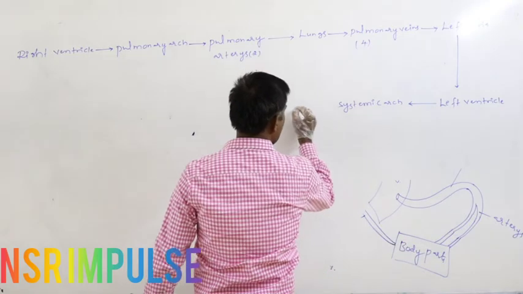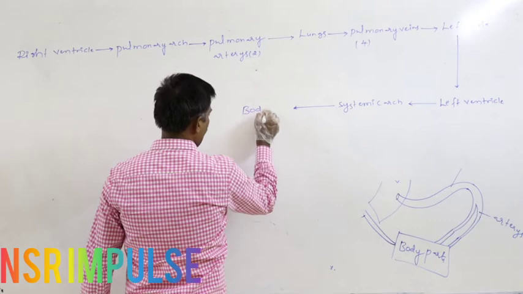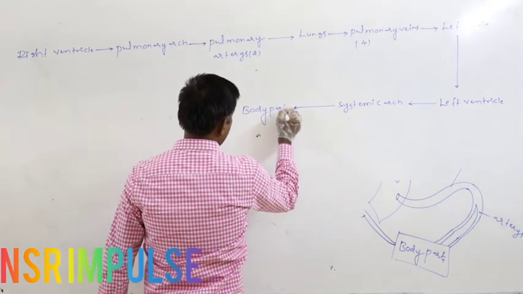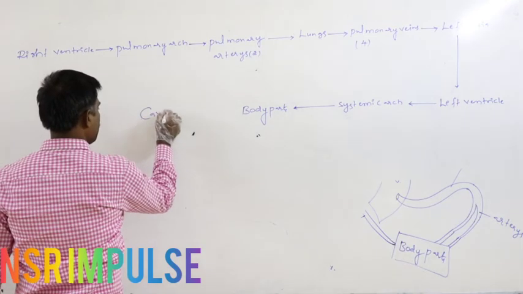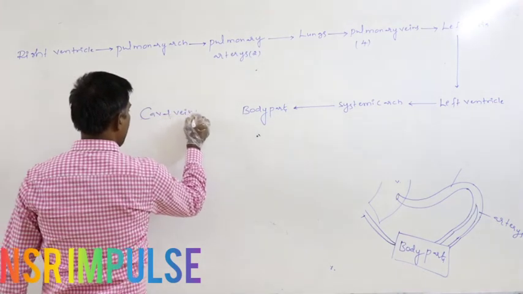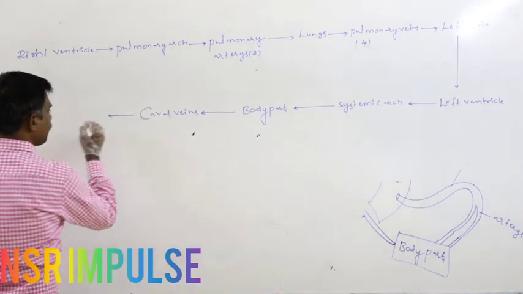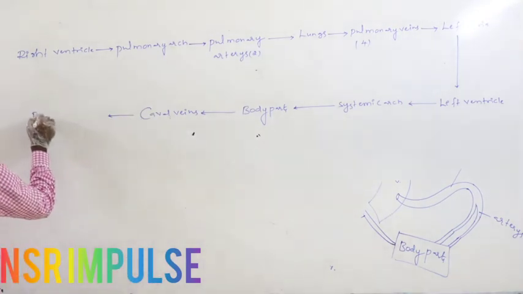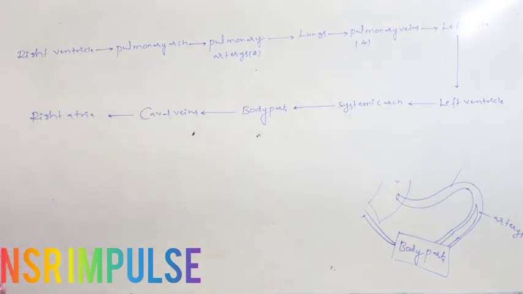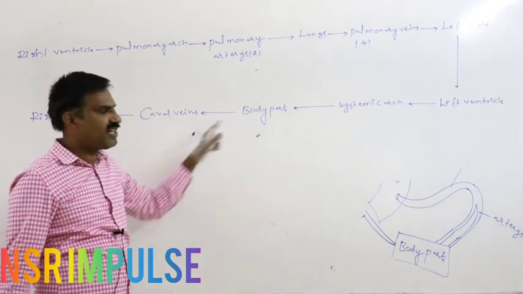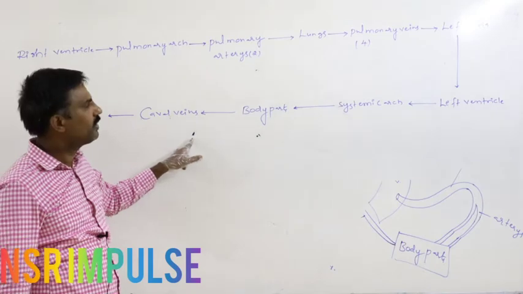From the systemic arch, blood is pumped to the body parts. Again from the body parts, through caval veins, blood reaches the right atrium. So this is said to be the systemic circulation route. Very important from the NEET examination point of view.